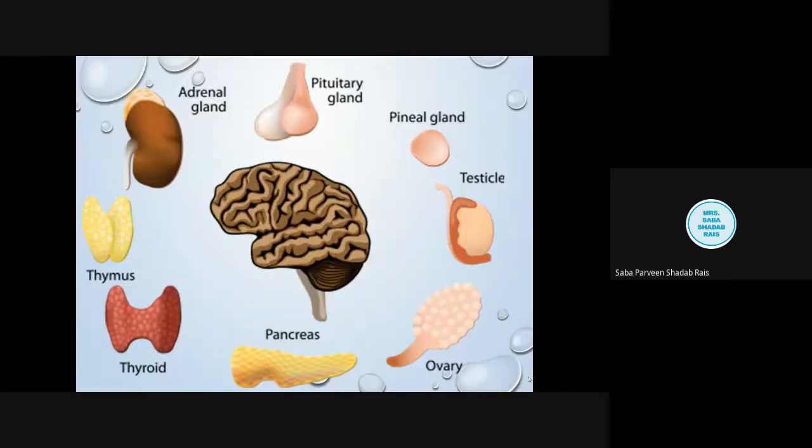In general, we had already discussed that hormones are chemical secretions. The term hormone is derived from the Greek word hormone, which means I excite or I arouse. So these are secreted from the specialized gland called the endocrine gland.